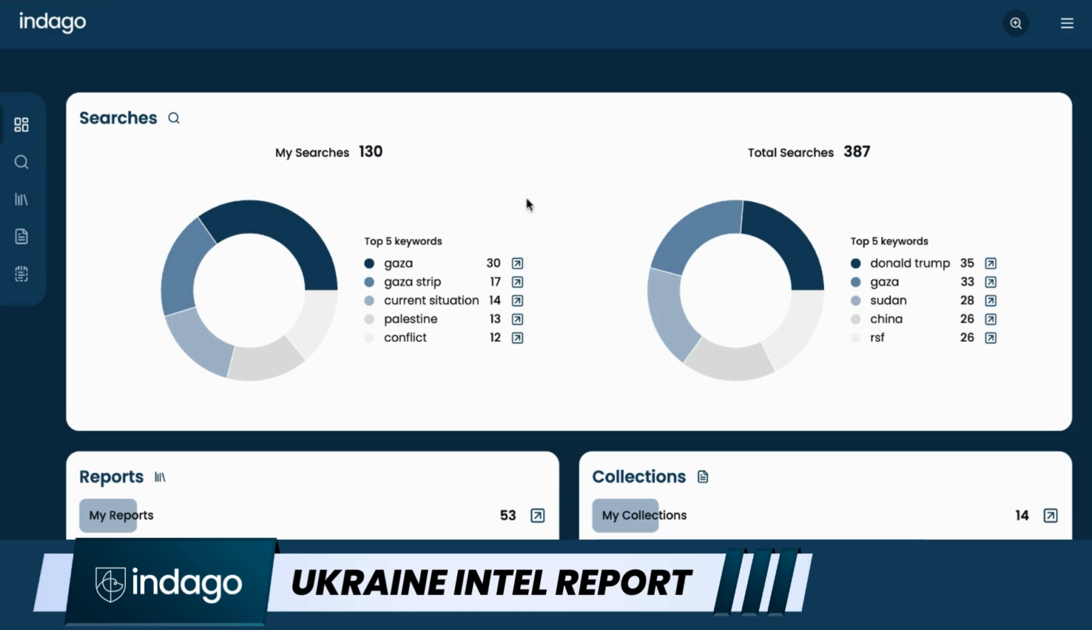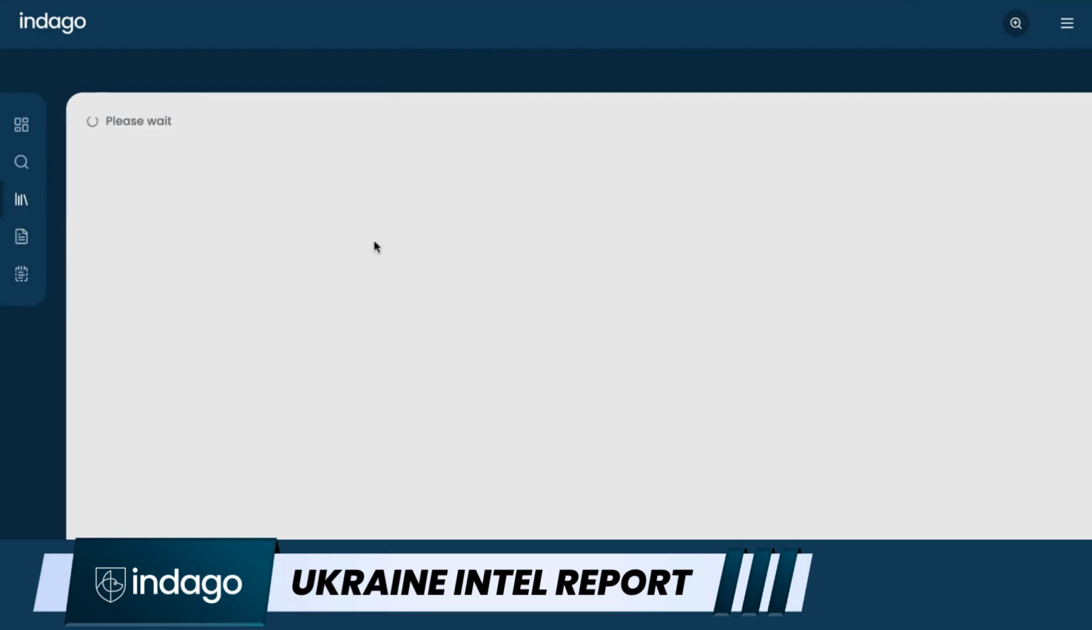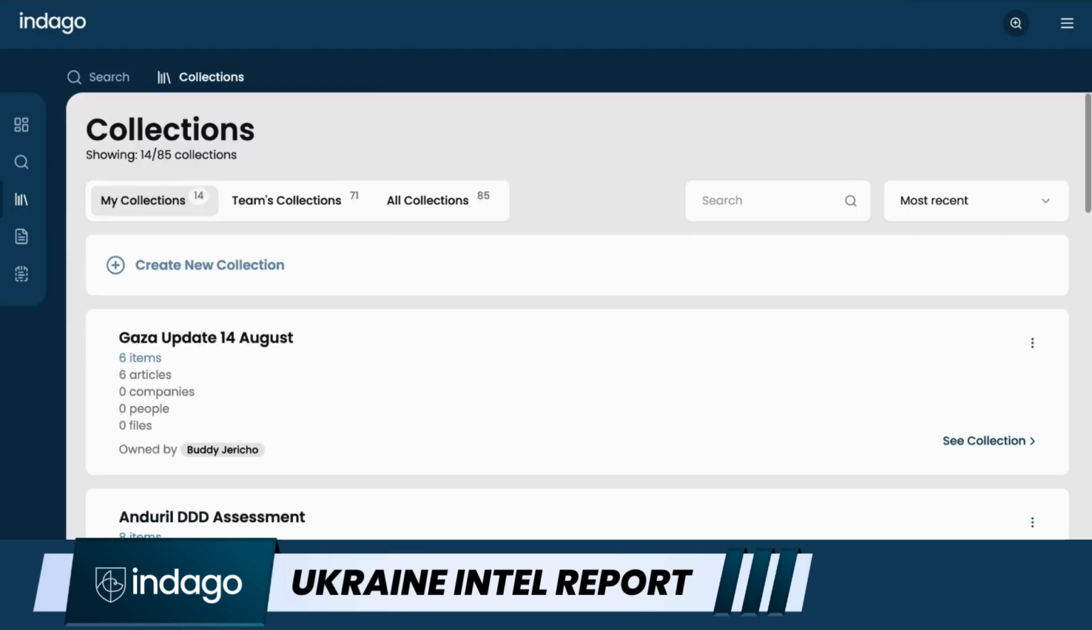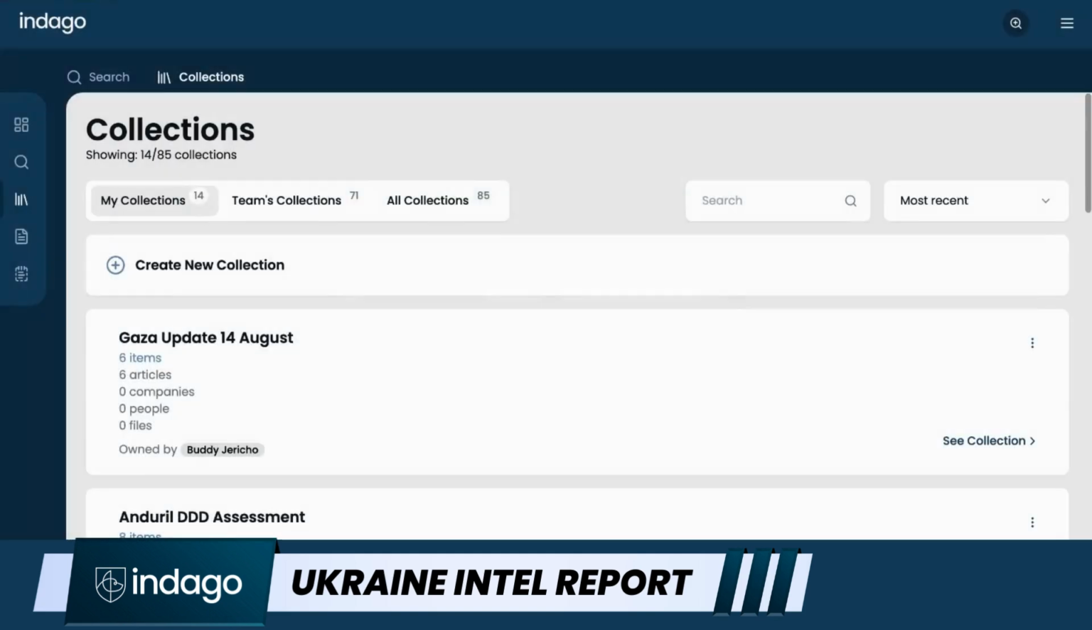And so what I'm going to do is, first place I'm going to go is I'm going to create my collection. This collection is going to be for today. So I'm going to create a new collection. Now that I've created my collection, I'm going to jump right into search.